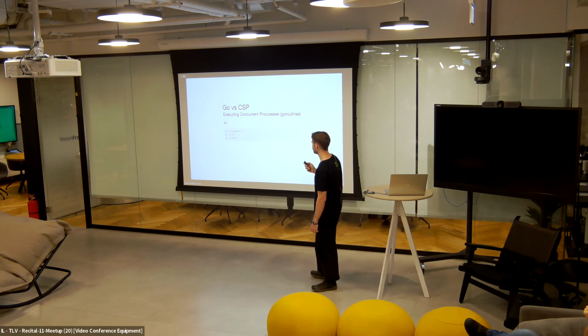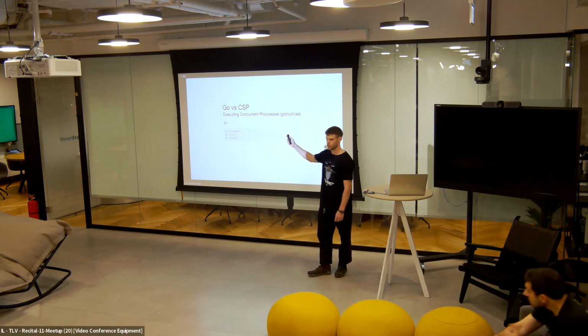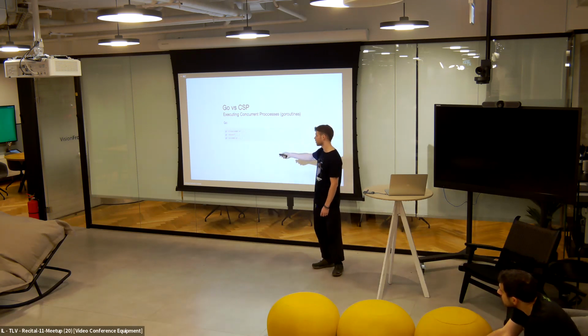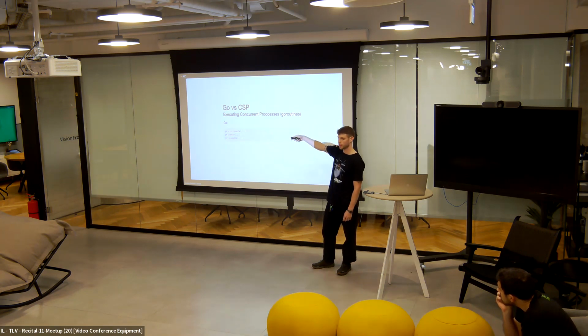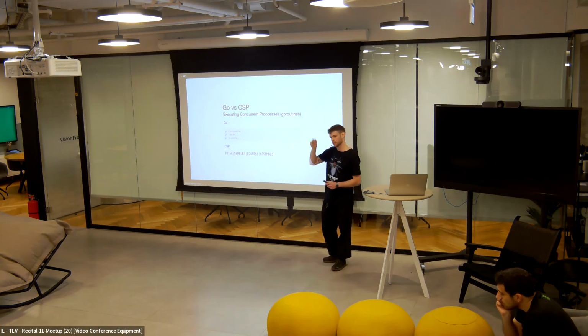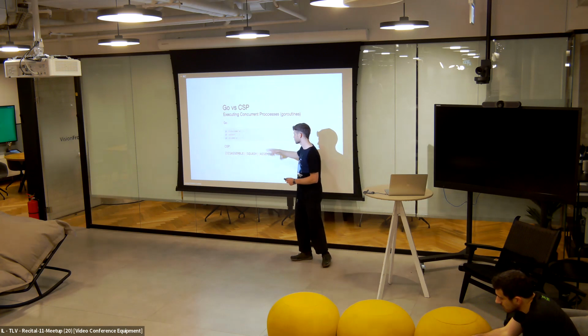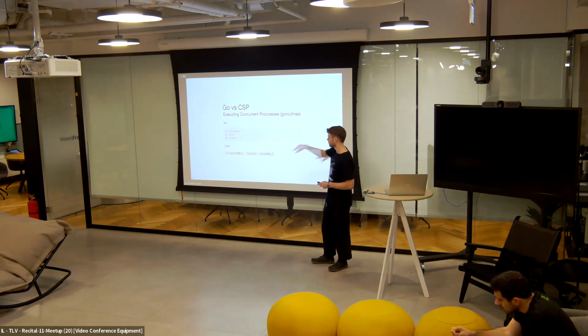So in Go, we just prefix a function with the go command in order to execute things concurrently. So here, disassemble, squash, and assemble will all run concurrently. And in CSP, we can do this using a double pipe operator. So to run disassemble, squash, and assemble together, we can just put them together with this double pipe operator.